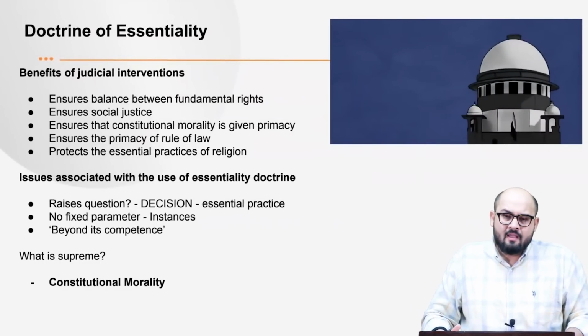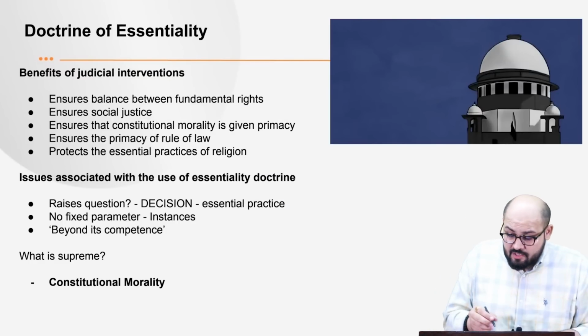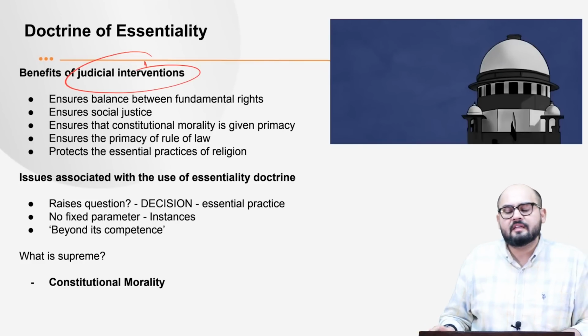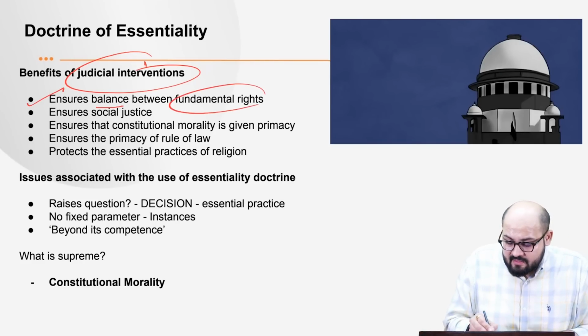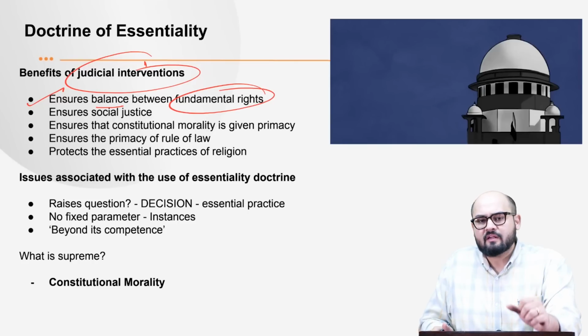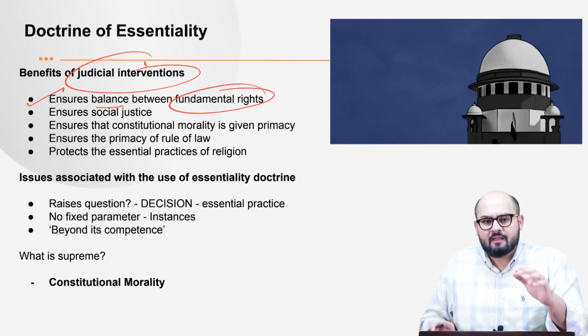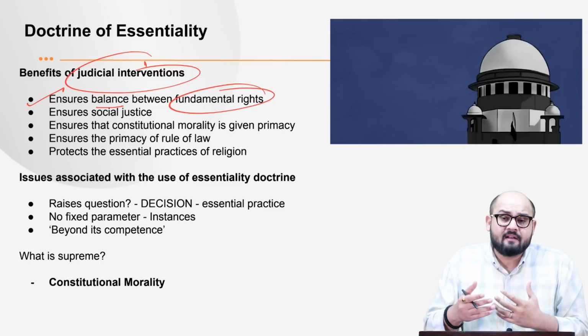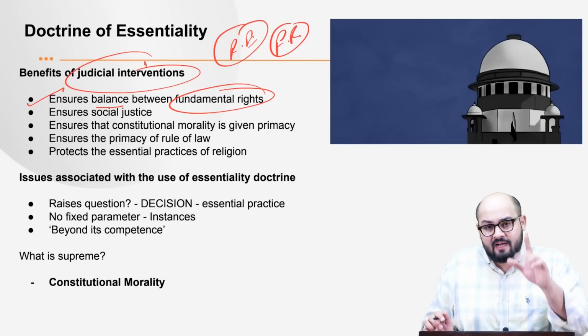Now, what are the benefits of judicial intervention when we talk about the doctrine of essentiality? The first is that it ensures the balance between the fundamental rights. Take the case of Sabrimala. What happened in Sabrimala was that the Supreme Court attempted to strike a balance between the right to equality and the freedom of religion. Right? So that is one thing.